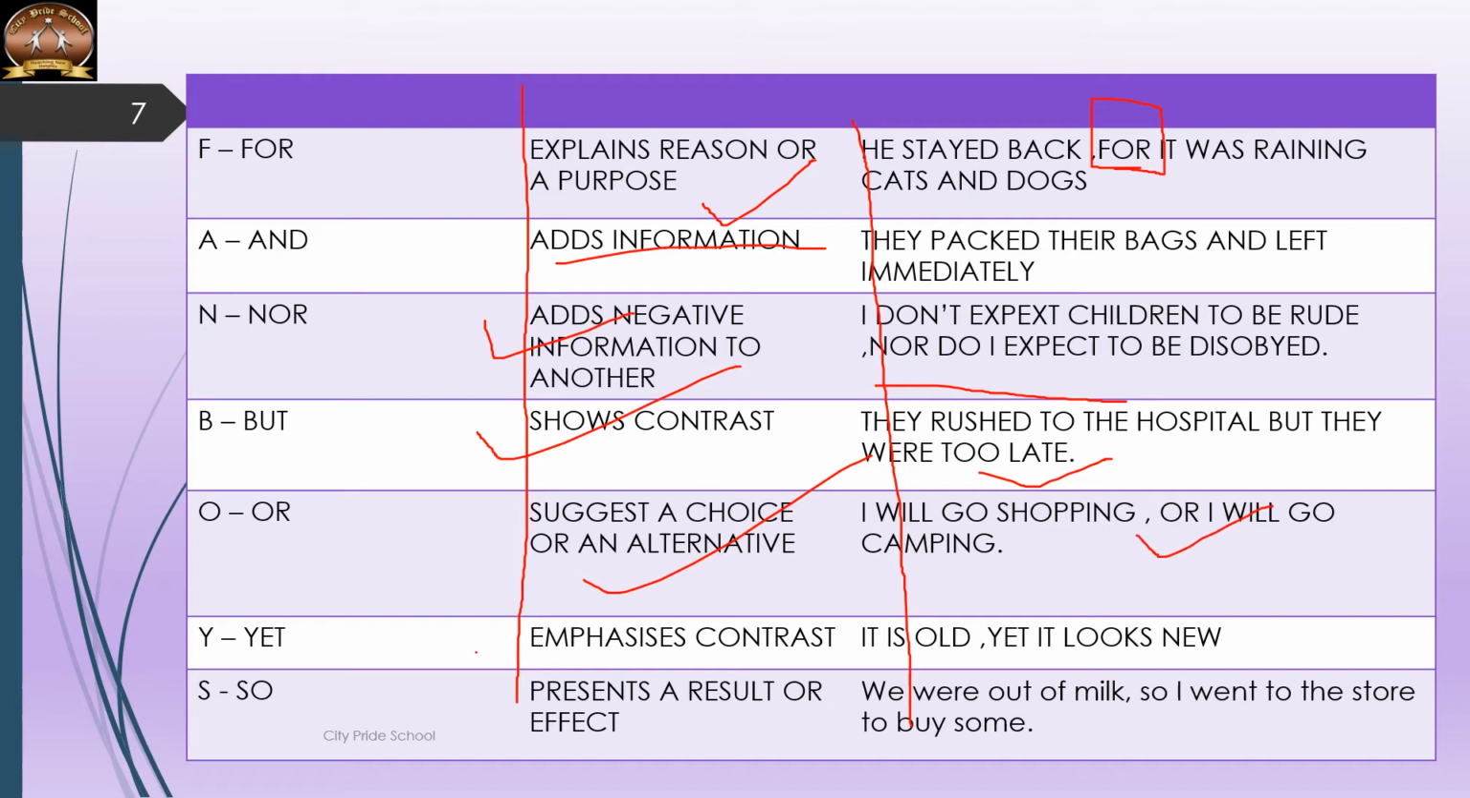Yet emphasizes contrast. Like, it is old, yet it looks new. Old things normally do not look new. They have a very rugged look, or anything that is old does not look fresh or new, but it is a contrast. So presents a result or effect. We were out of milk, so I went to the store to buy some. So what was the effect of were out of milk? It means the milk got over, and the after effect, or the result, was that we had to go to buy some.